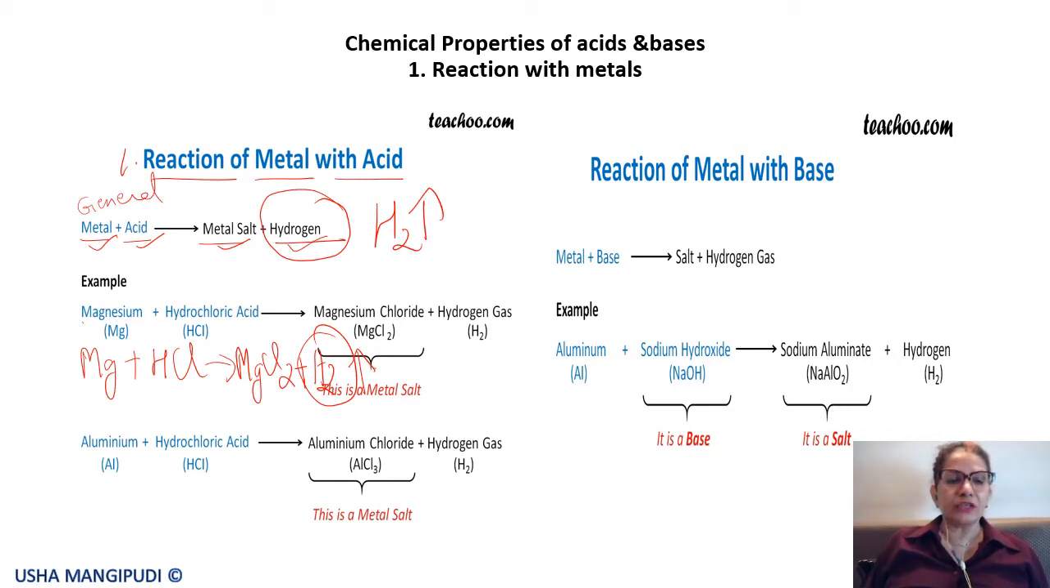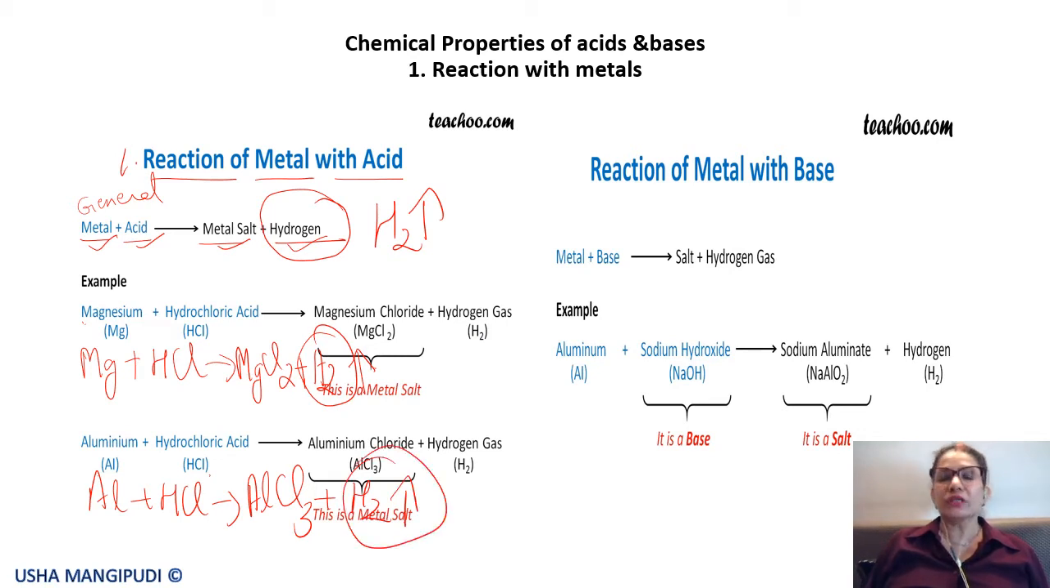One is with magnesium, second, aluminium reacts with hydrochloric acid to give aluminium chloride plus, of course, hydrogen gas is released. So again important is hydrogen gas being released. If we have to balance, then this is 6 and a 2 and a 2. Okay.